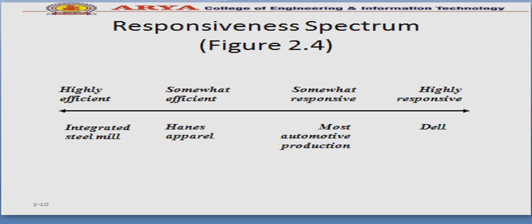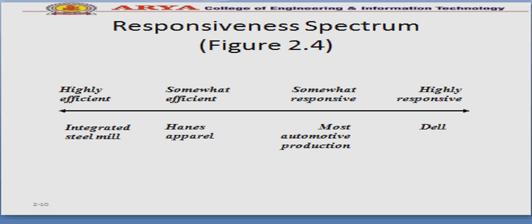Responsiveness spectrum: highly efficient can be an integrated steel mill. Somewhat efficient, for example apparel or other apparel companies. Somewhat responsive, most automotive production.